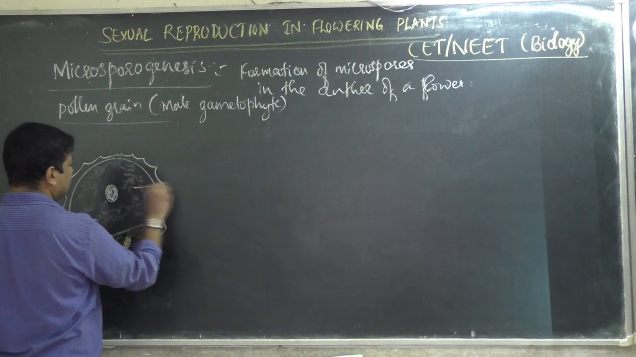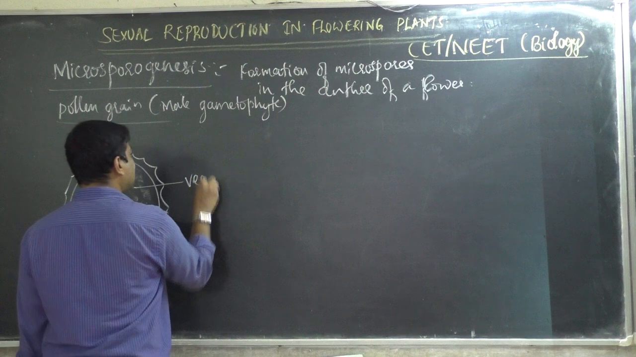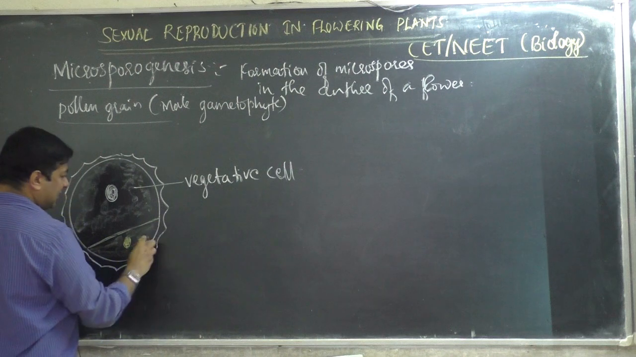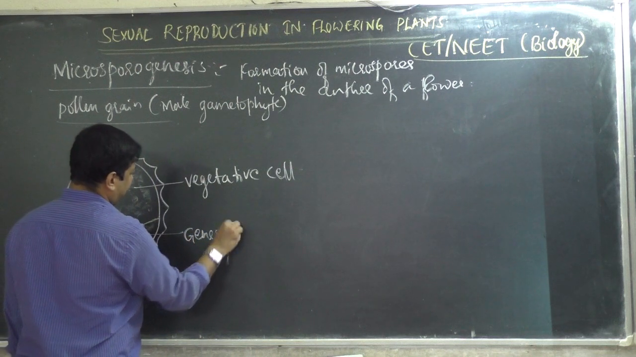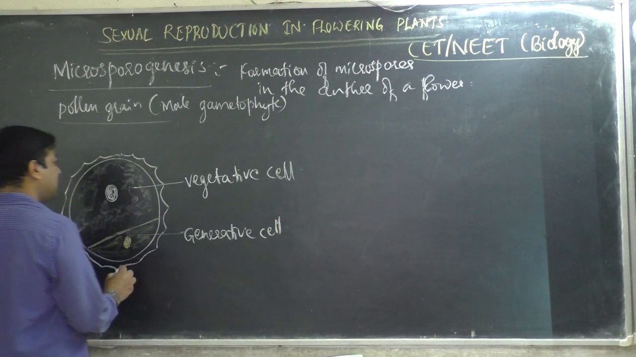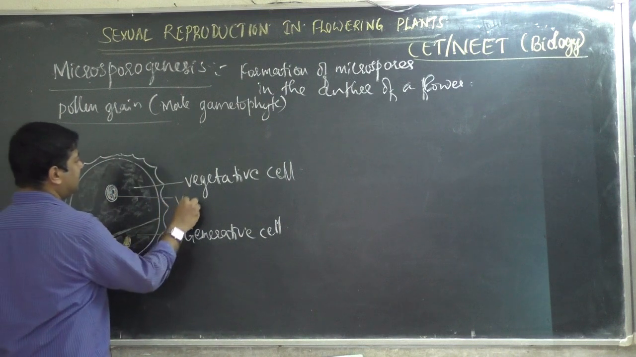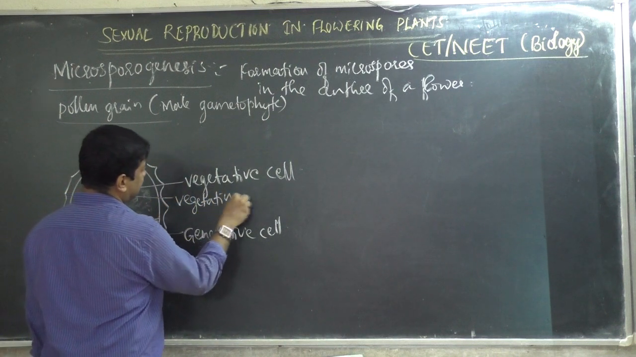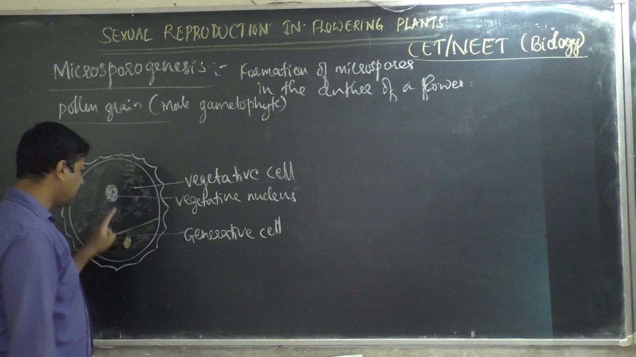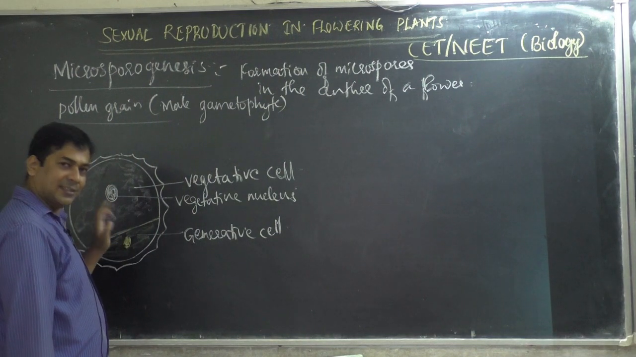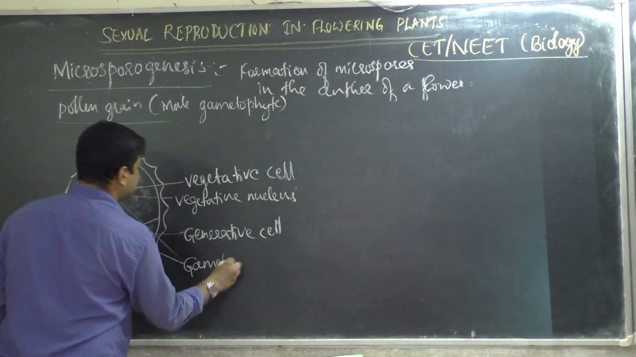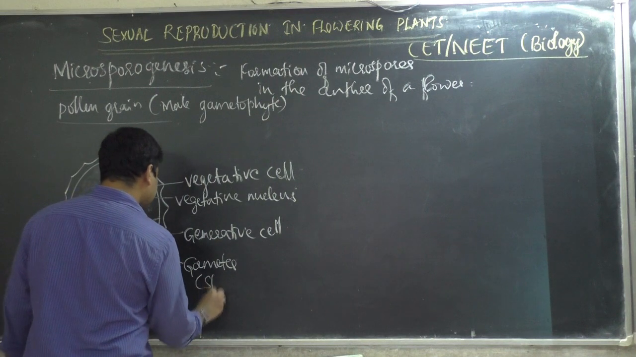The larger cell is called the vegetative cell. You know this. And the smaller cell is called the generative cell. The generative cell is also called the tube cell. The nucleus of the vegetative cell is called the vegetative nucleus. These two nuclei, the vegetative nucleus and the generative nucleus, are the male gametes. You can also call them sperm cells.